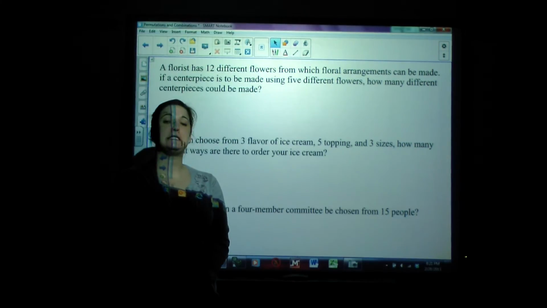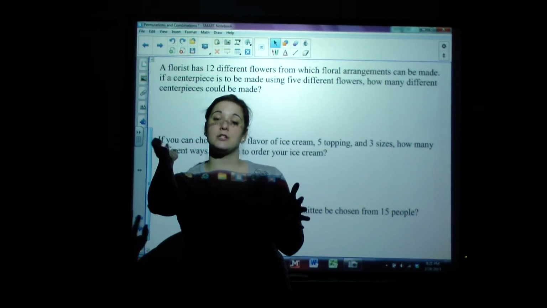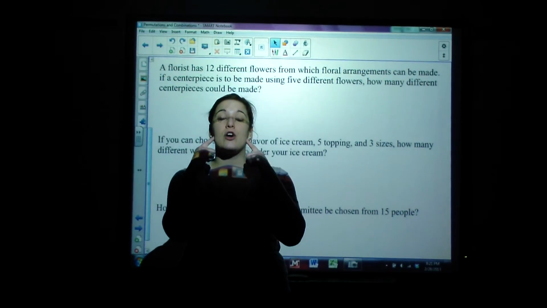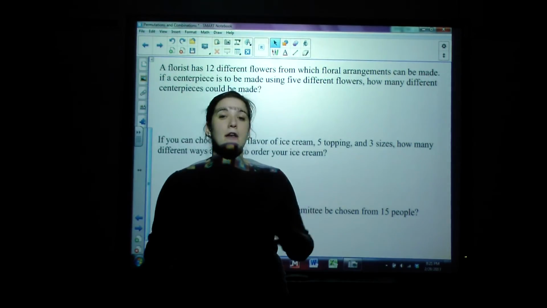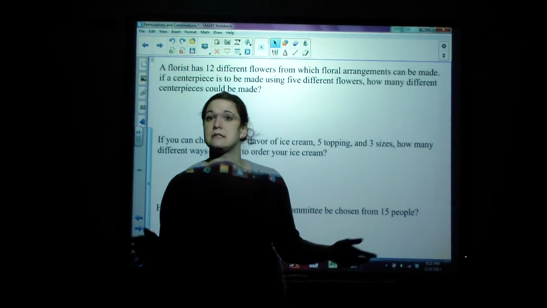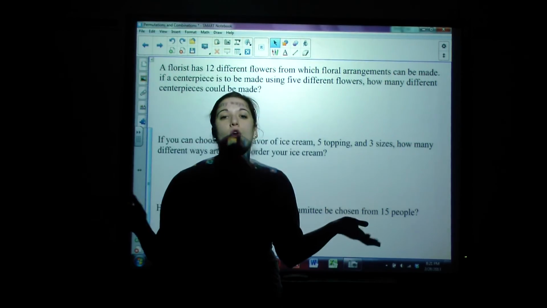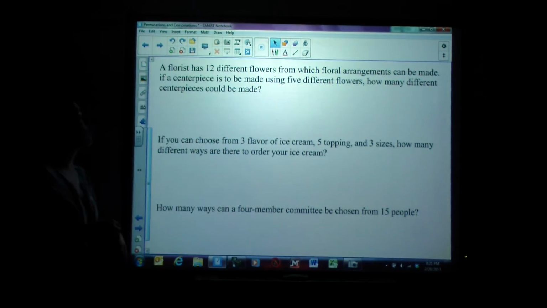Because order does not matter. Does it matter if I choose roses and then carnations, or carnations then roses? No, the arrangement is going to look the same. It doesn't matter what order I pick the flowers, roses, carnations, daisies, or daisies, roses, carnations. They're going to look the same.